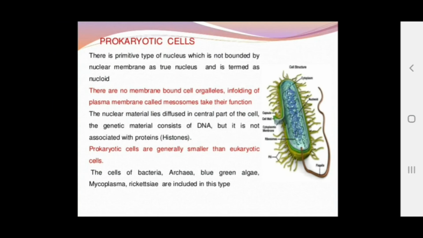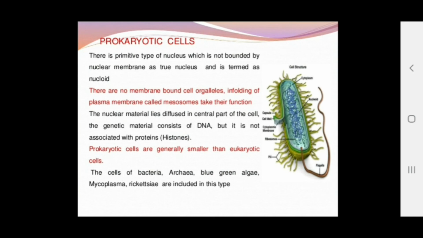The prokaryotic cell, we already know about that. This is a primitive type of nucleus which is not bound by a nuclear membrane. They do not have a true nucleus. They are called the nucleoid. इसको बोला जाता है nucleoid. There are no membrane-bound cell organelles. The plasma membrane is only present and it functions as such. The nuclear material lies diffused in the central part of the cell. The genetic material consists of DNA, but it is not associated with proteins, that is histones.